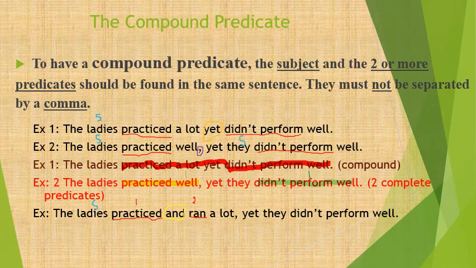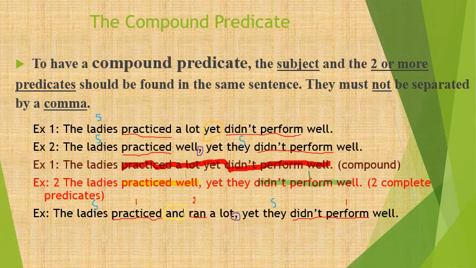Now I look at the second part of the sentence because I have a comma. They is my subject. Didn't perform is my verb, and it's the only verb found.